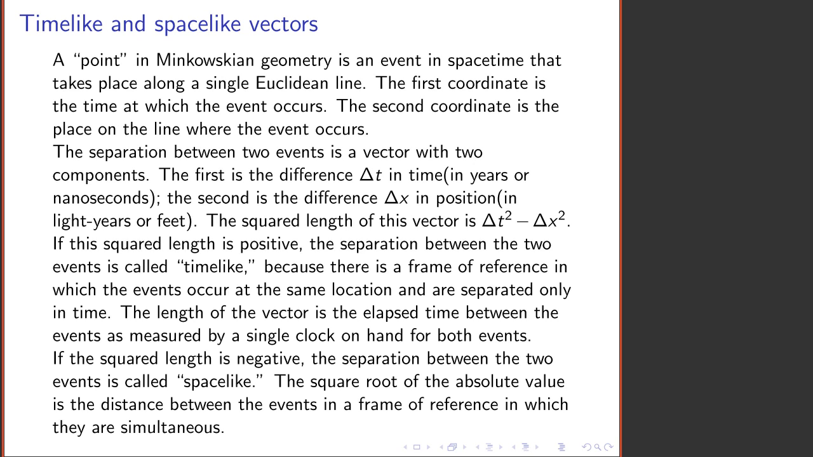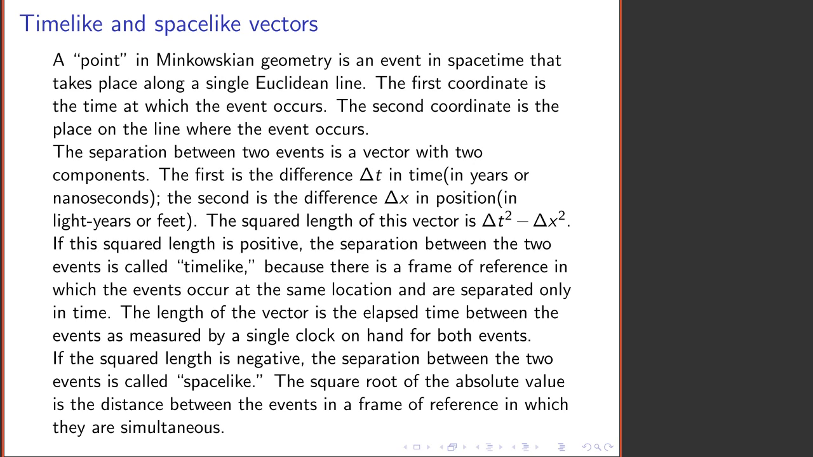Now there are two cases. If this squared length is positive, then the space separation is less than the time separation, and we call the overall separation between the two events timelike. What this means is that you can find a frame of reference where the events are separated only in time. They happen at the same position, but at different times.